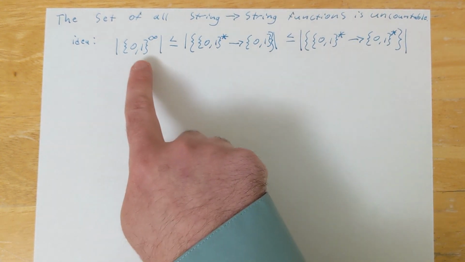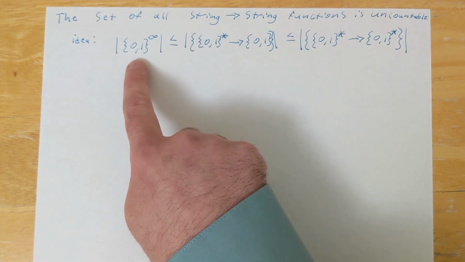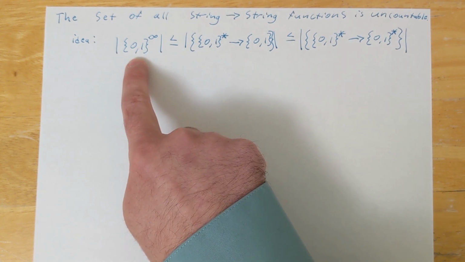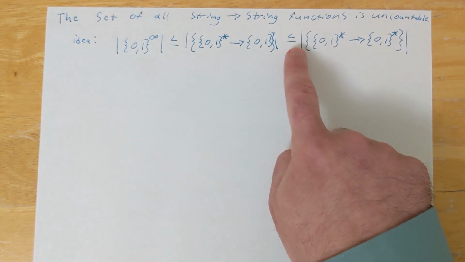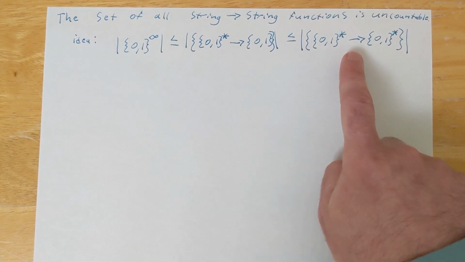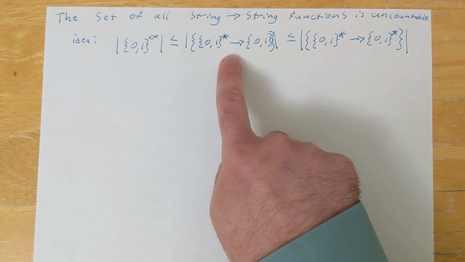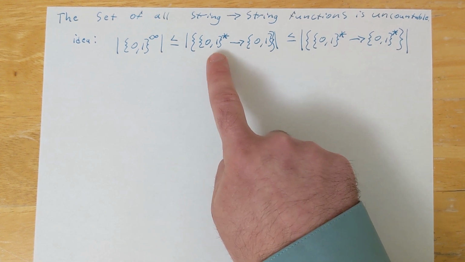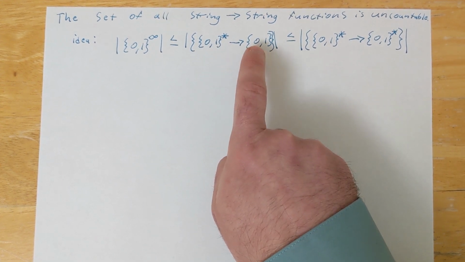Now, to make it easier for us to show that the size of the set of infinite binary strings is less than the size of all the string-to-string functions, we're actually going to show that it's less than this slightly simpler set, which is all of the functions mapping strings to bits.